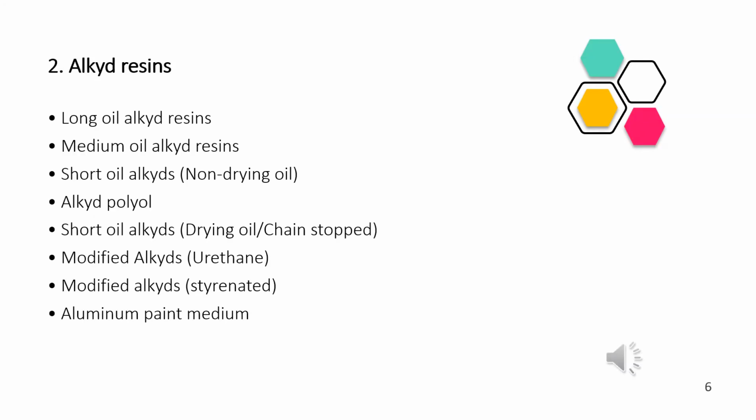Alkyd resins. So what are the alkyd resins and what are their examples?